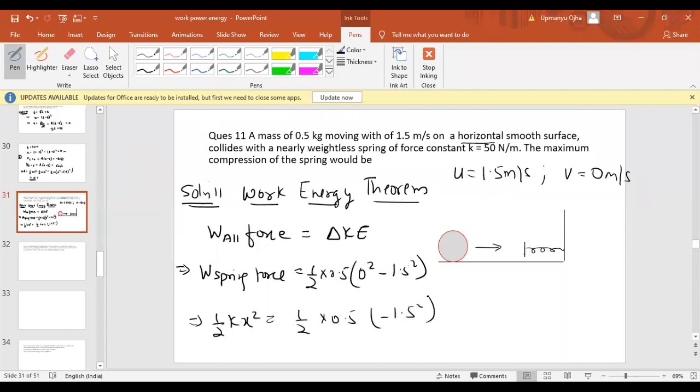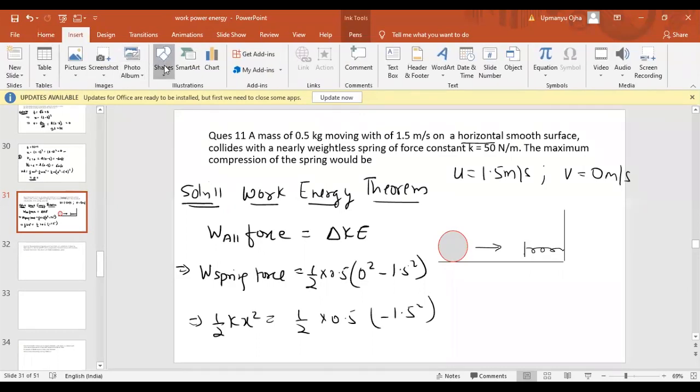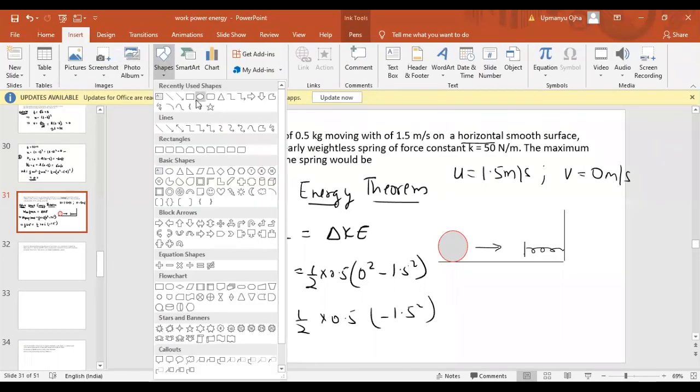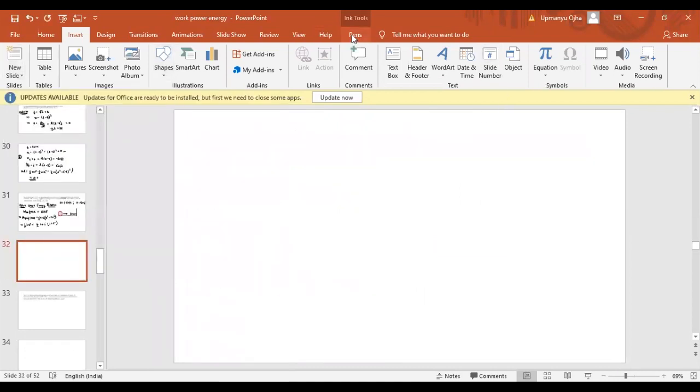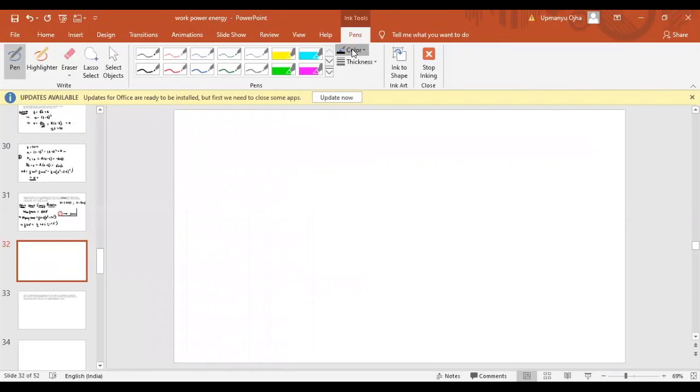The spring force must be equal to this change in kinetic energy. So after solving we get x equal to the square root of m v square by k.